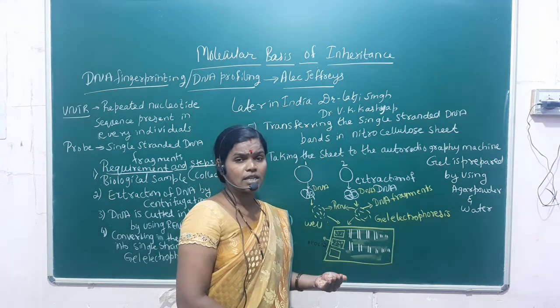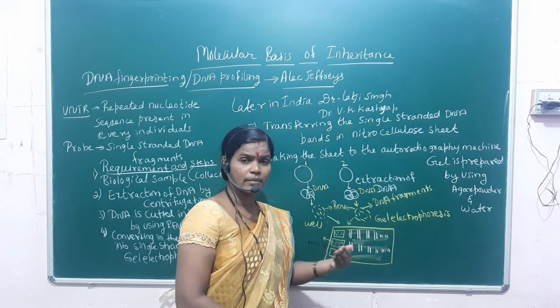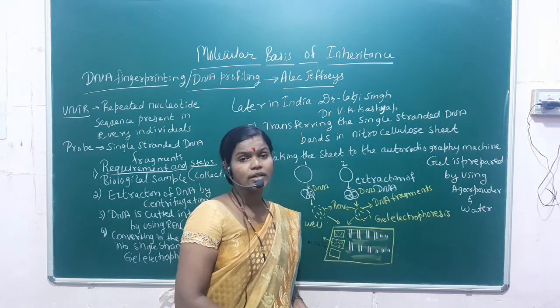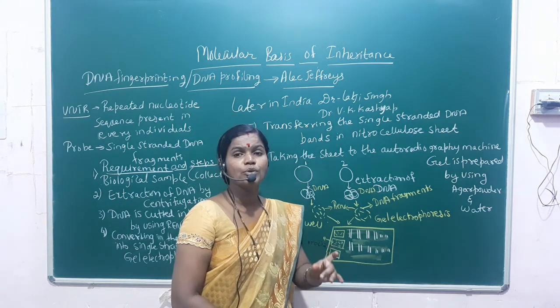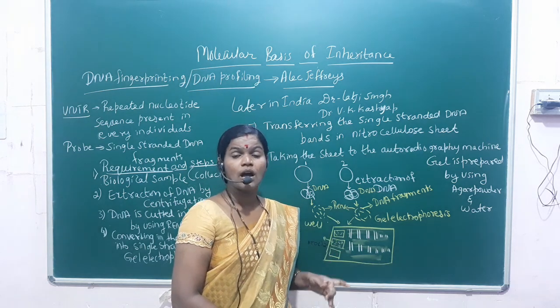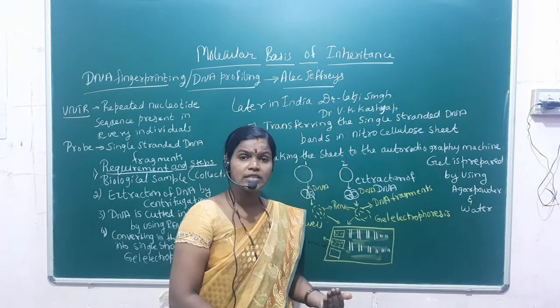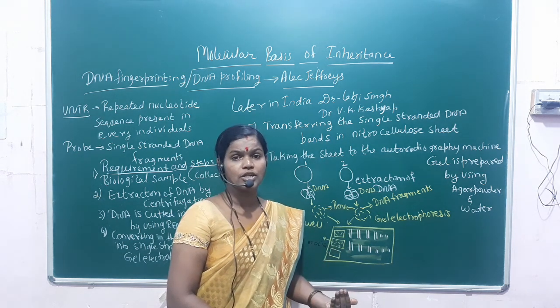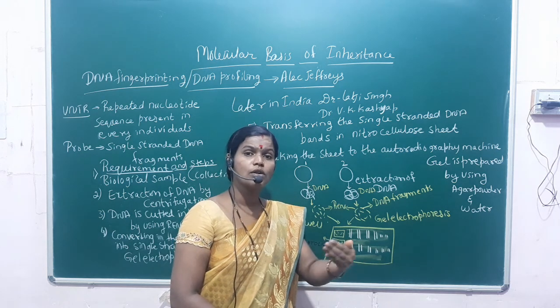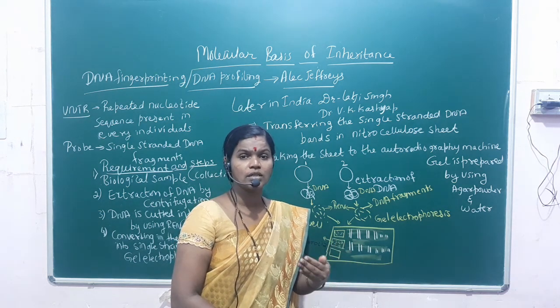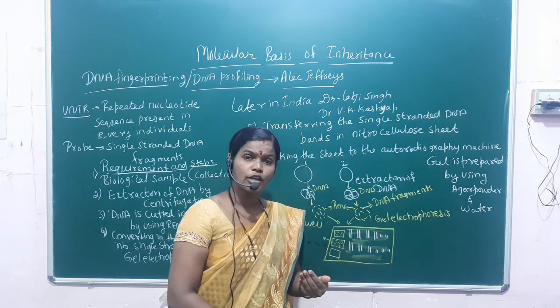After taking that sample to the forensic science laboratory, they extract the DNA from that sample by using the centrifugation machine. I have also told you the meaning of the centrifugation machine. It is a rotating machine which separates the solid and the liquid particles.